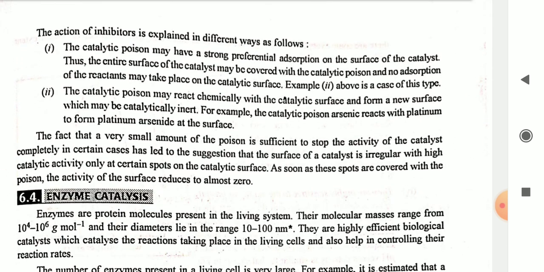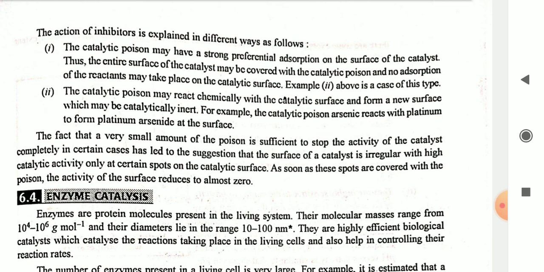The action of inhibitors is explained in different ways as follows. First, the catalytic poison may have a strong preferential adsorption on the surface of the catalyst. Thus, the entire surface of the catalyst may be covered with the catalytic poison and no adsorption of the reactant may take place on the catalytic surface. Example second above is a case of this type. Second, the catalytic poison may react chemically with the catalytic surface and form a new surface which may be catalytically inert. For example, the catalytic poison arsenic reacts with platinum to form platinum arsenide at the surface.